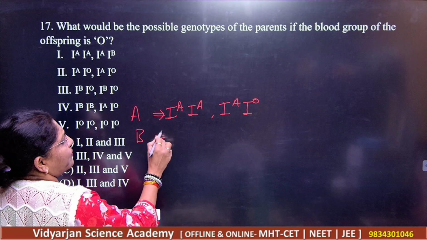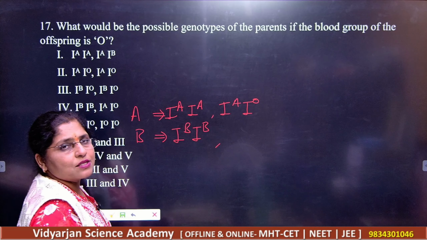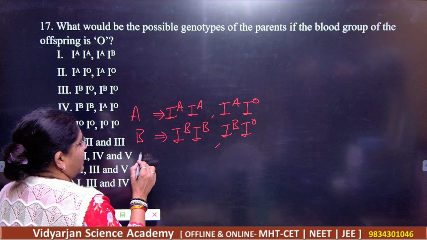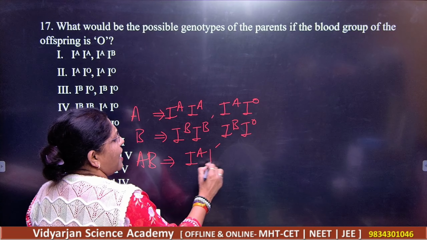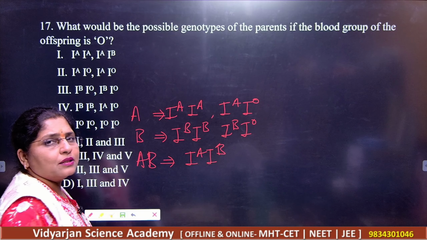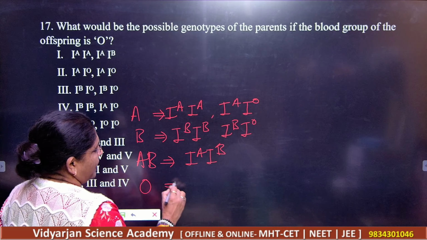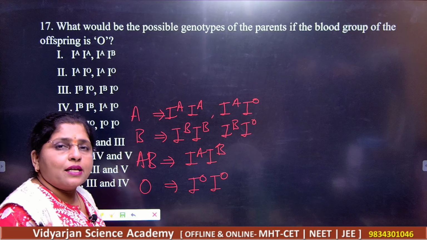B blood group will have IBIB, pure homozygous, and IBIO. Then for AB blood group, the genotype is IAIB. This is the ideal example of codominance, right? And for O blood group, you know that O blood group is a pure recessive character.